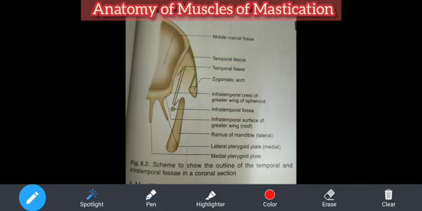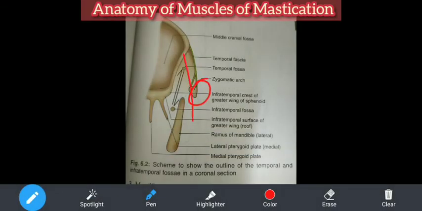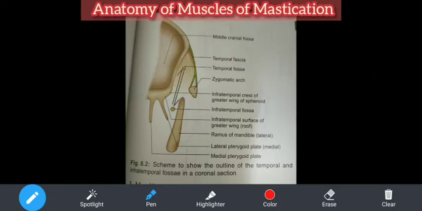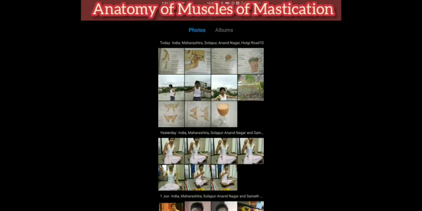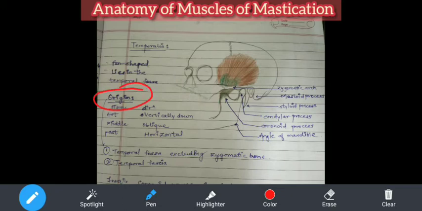So from now, where it is getting origin from: except for this zygomatic arch part, this complete fossa of the temporal bone, and this fascia, is giving rise to which muscle? The temporalis muscle. Now the concept is very much clear. Now we will go to the main diagram which we were discussing, so that you can easily get oriented with the rest. So if you see, it is already written here: origin, fibers, the three types of fibers again, anterior, middle and posterior. Anterior are the ones coming from the front, middle from the middle, and posterior from behind. Simple, easy to understand. There is no rocket science in this.